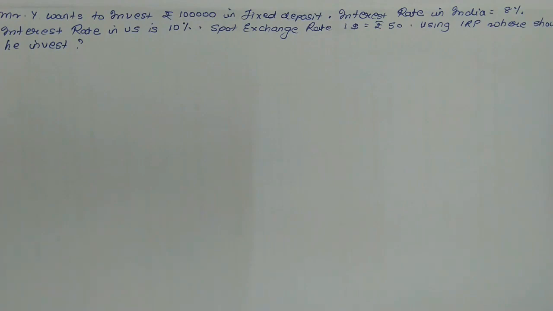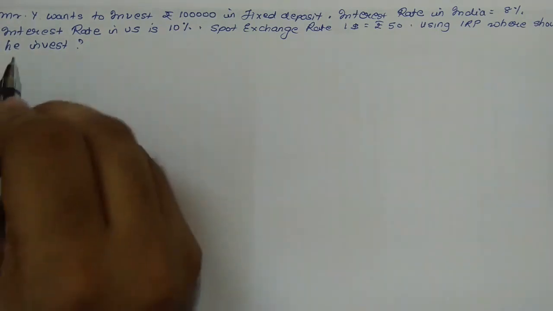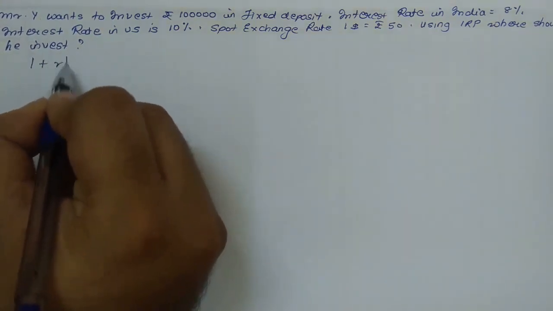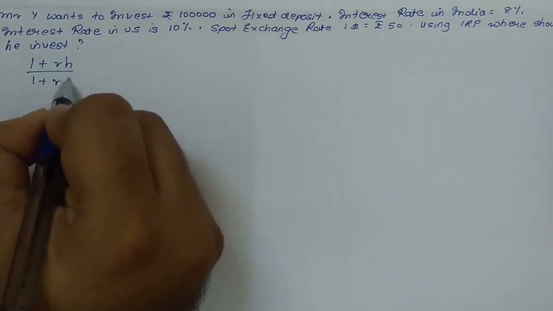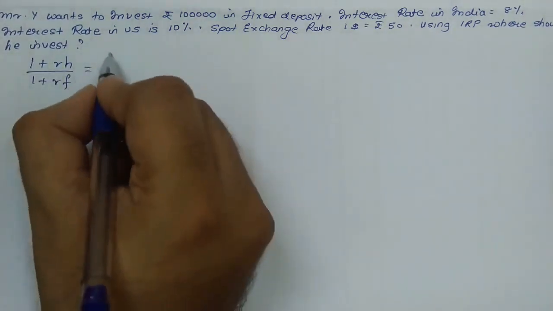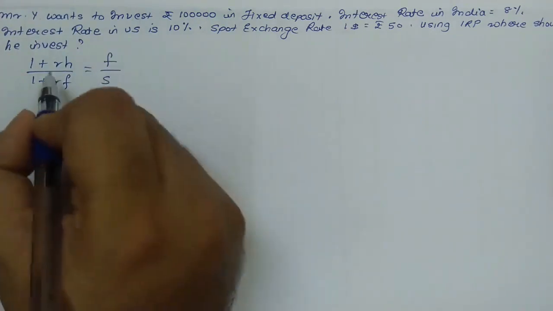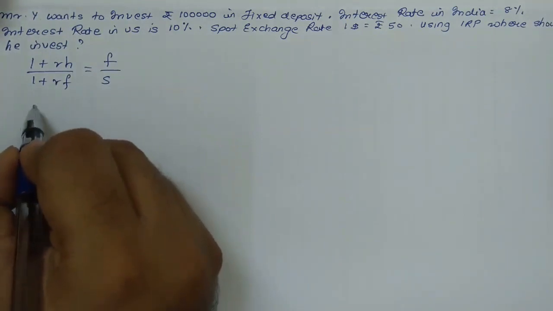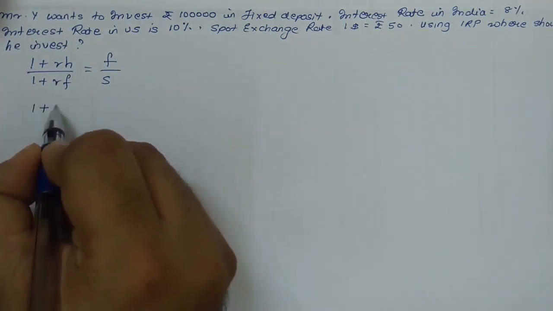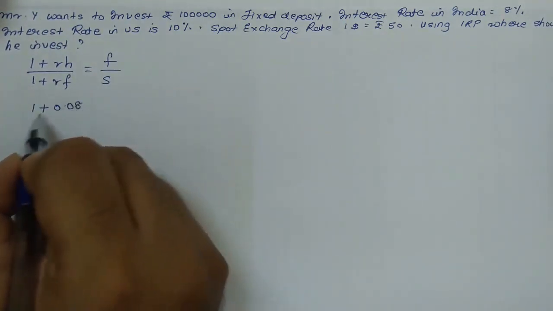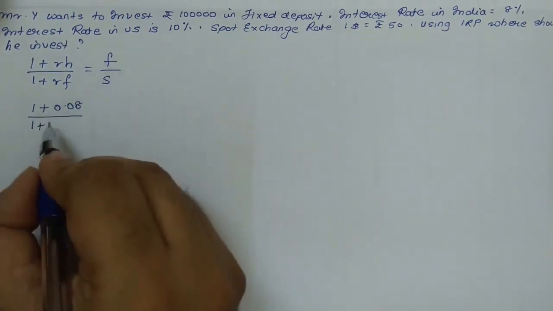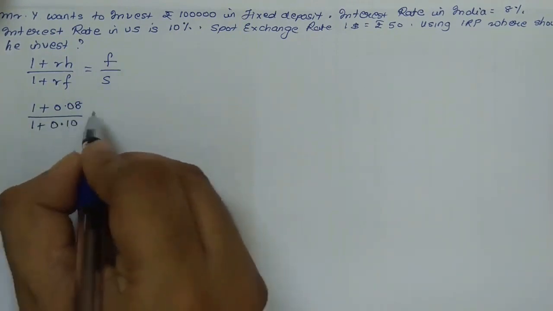And again, using the interest rate parity theory, decide where Mr. Y should invest. According to the previous sum, we'll start off by using the formula: 1 plus RH upon 1 plus RF is equal to forward upon spot. RH stands for the rate in the home country, which is India, so it is 1 plus 0.08, upon 1 plus RF, the rate in the foreign country, which is the US, so we'll take 0.10.